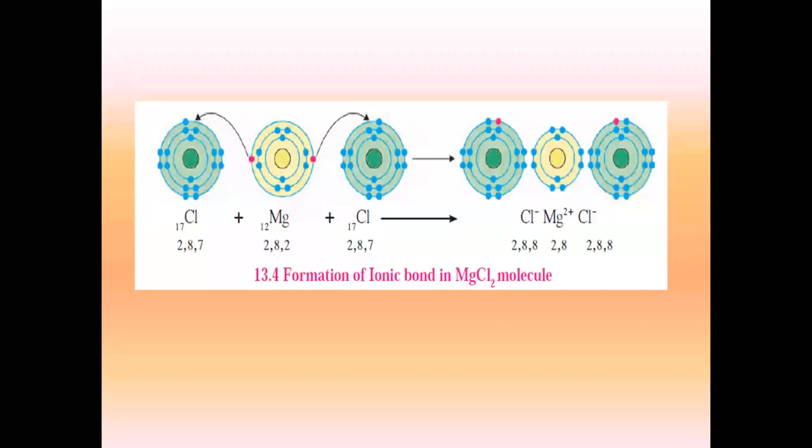If you all have understood this, can you tell me how the formation of ionic bond in aluminium chloride will be made? How am I going to make it for aluminium chloride? Think and tell me. How many atoms will be required in the reactants? How many atoms will be required in the product? And how are they going to bond with each other?